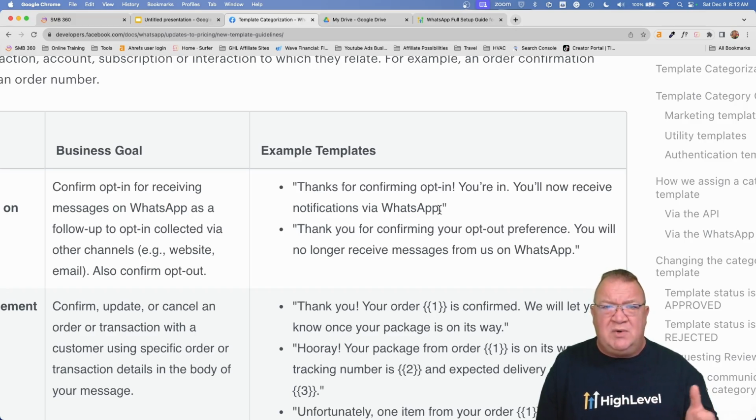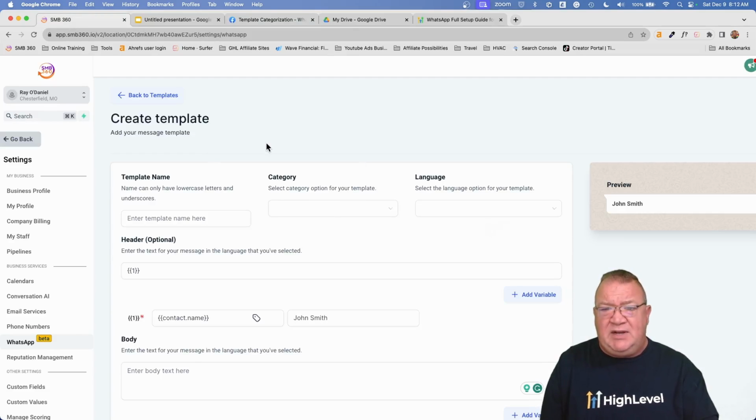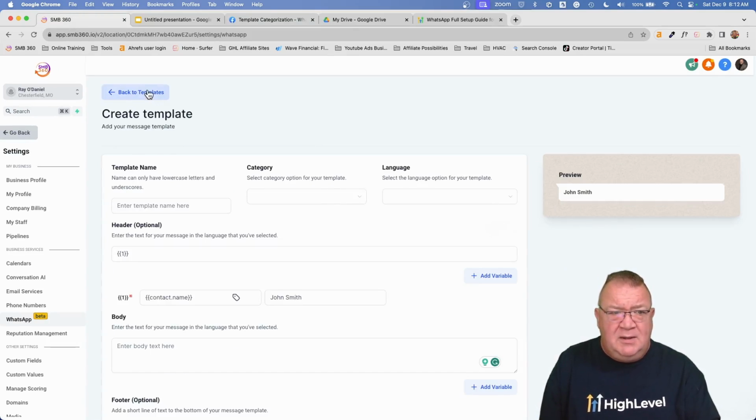So it's really just important whenever you're creating your templates that you understand the difference between: is it a request from something that the user has already submitted, or is it something from a business initiated to the consumer? That's the big difference between the two inside of the HighLevel platform. So right now, the next thing that you would need to do, hopefully you found that useful.